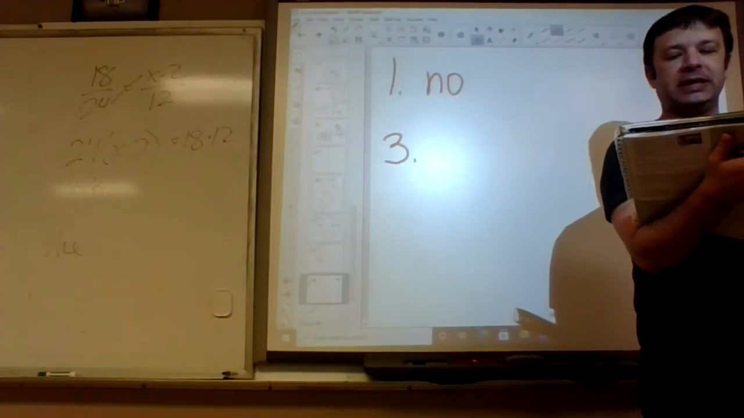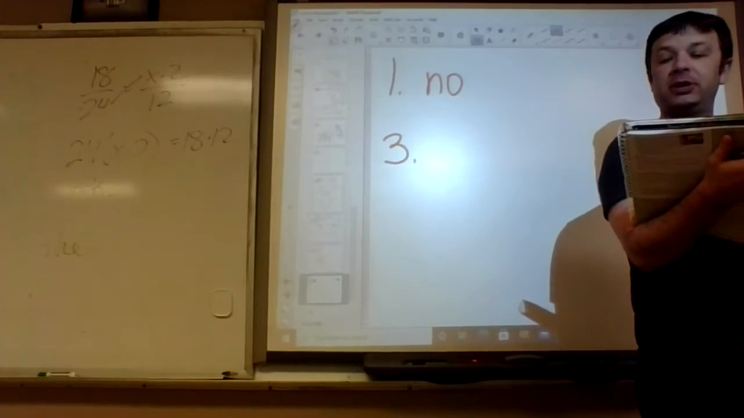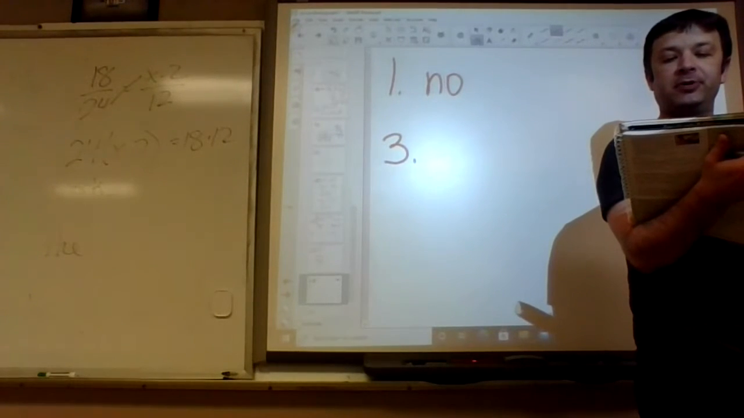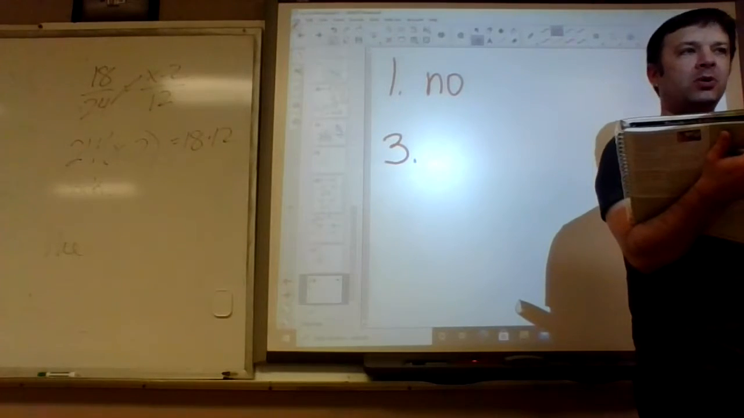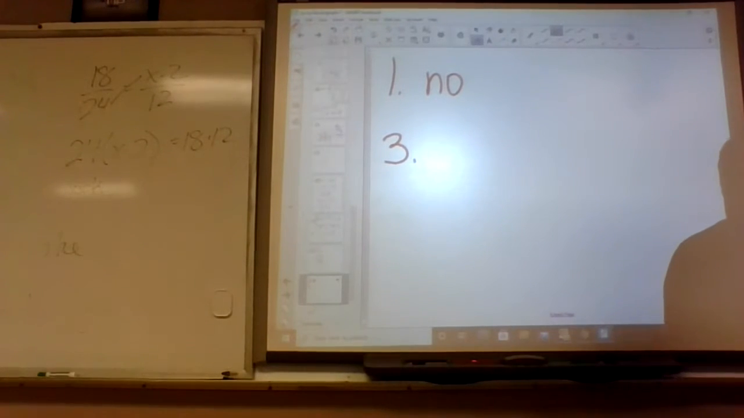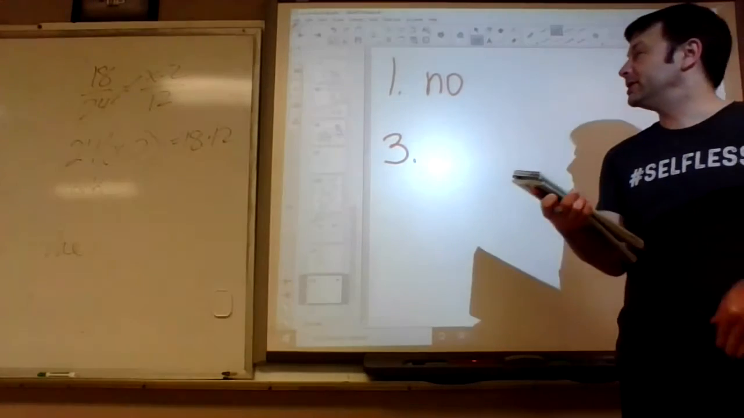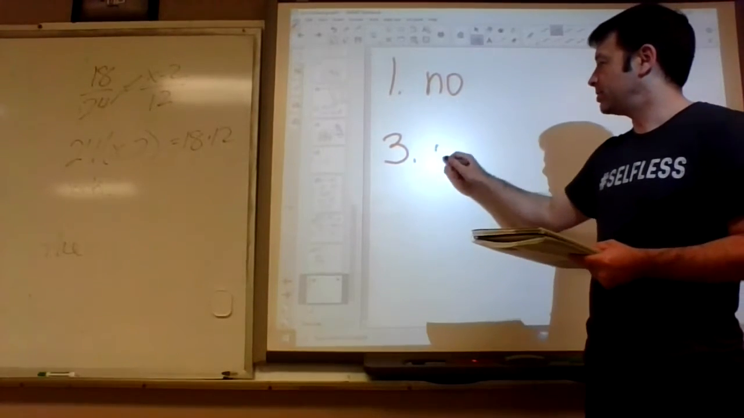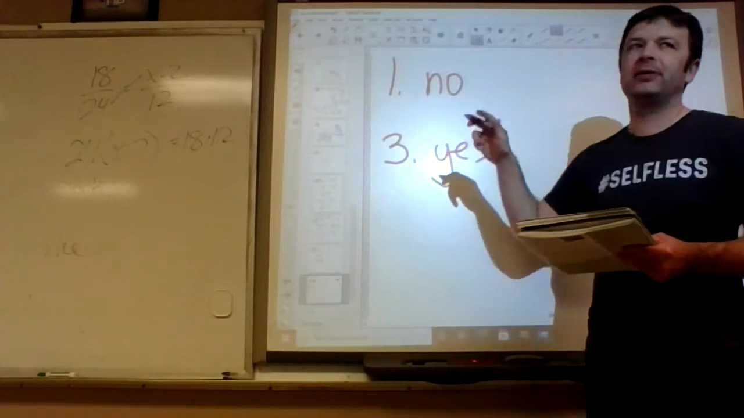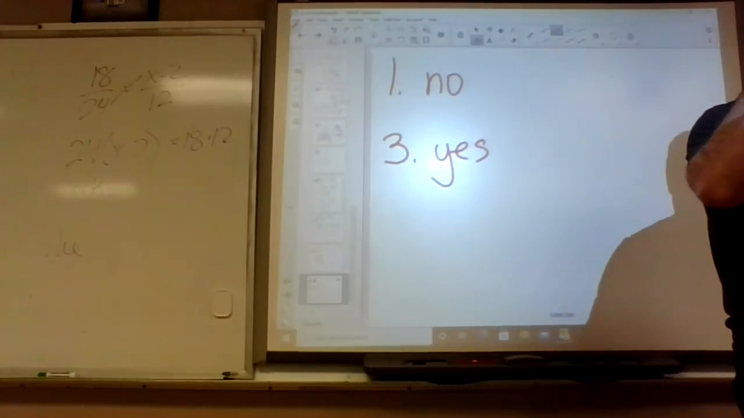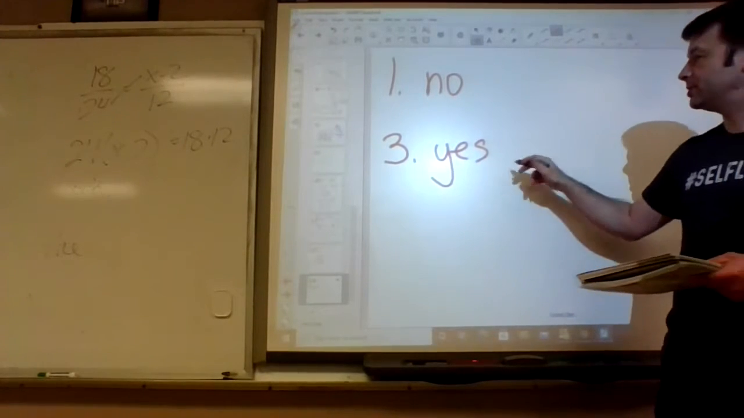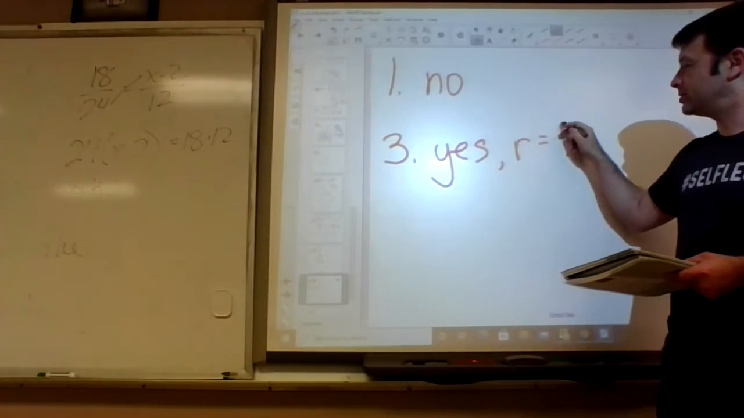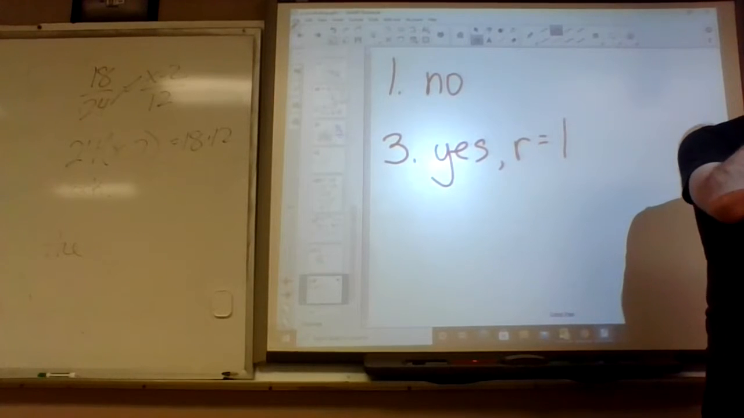Number 3. What number would they be multiplying by over and over on number 3? 1? 0? Multiplying by 0 turns into 0, right? Multiplying by 1 keeps it the same. So you put yes. Now, yesterday we called the number they added the difference. Today we're calling the number they're multiplying the ratio. So the ratio is 1. The common ratio.